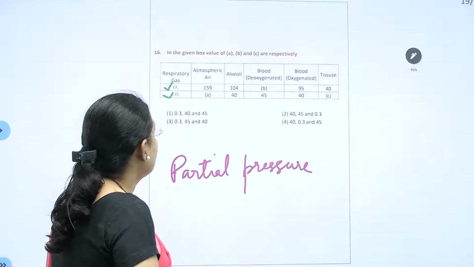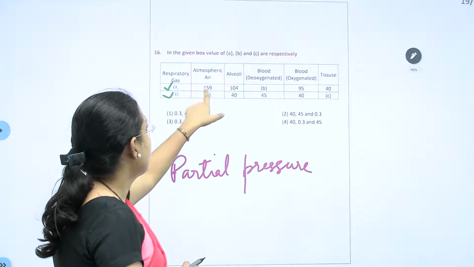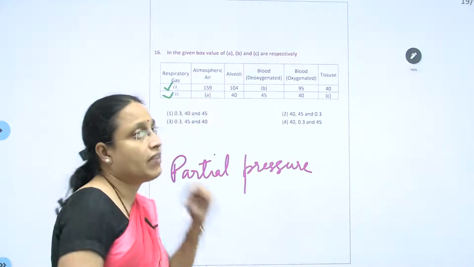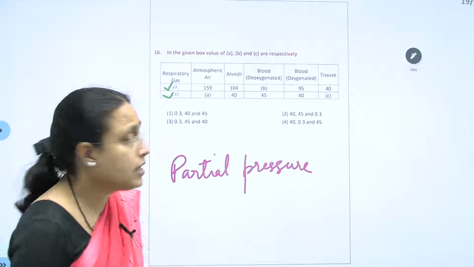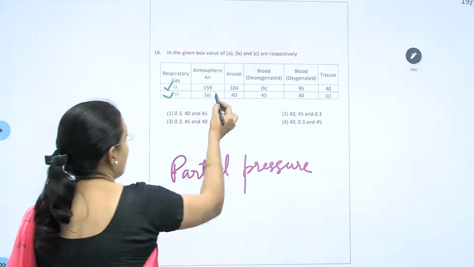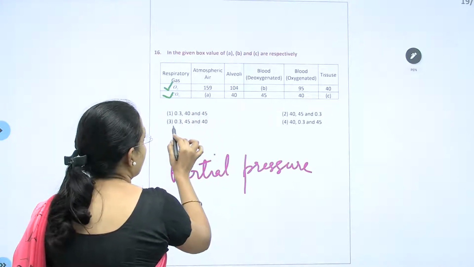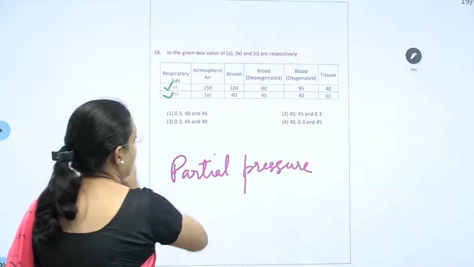In atmospheric air, the partial pressure is 1.5. These are values taken directly from NCERT. So the partial pressure of CO2 will be 0.3.